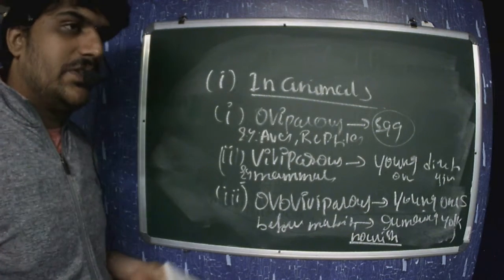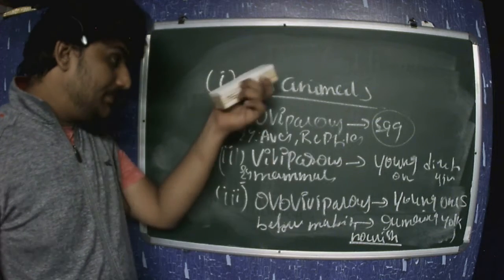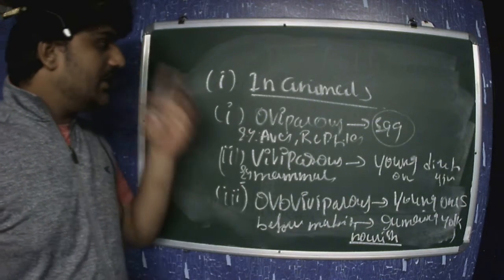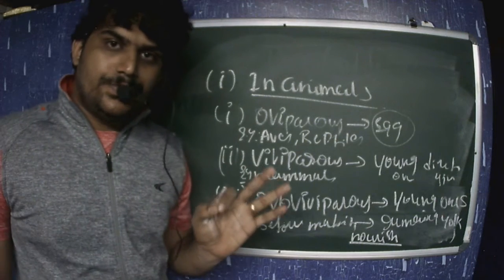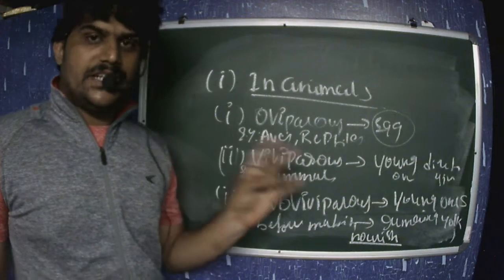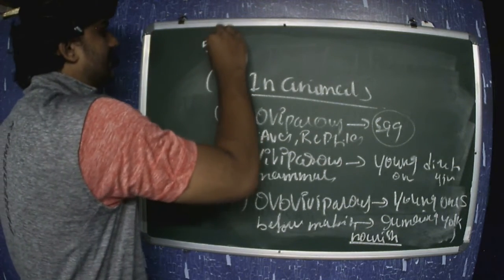So this is about sexual reproduction in organisms. This chapter completes with this, along with all three events: pre-fertilization, fertilization, and post-fertilization. In some papers it has been asked for 5 marks.